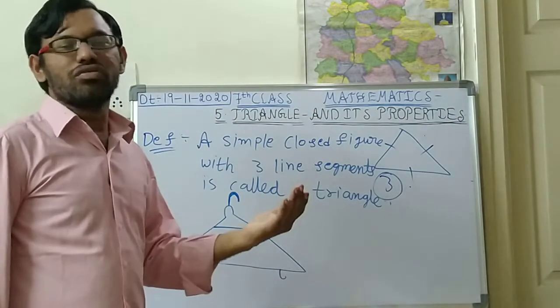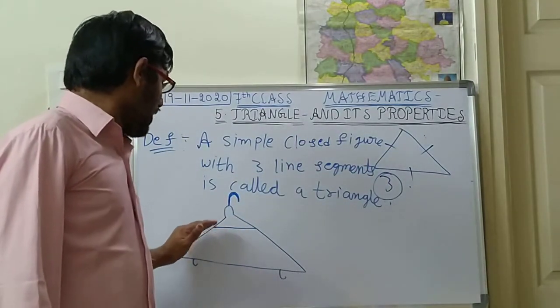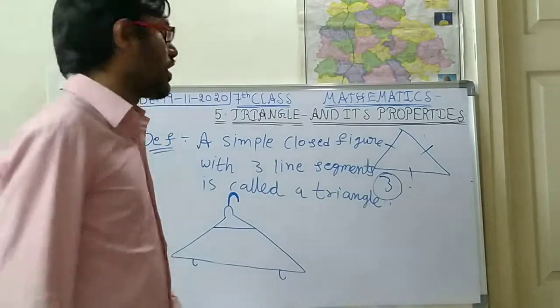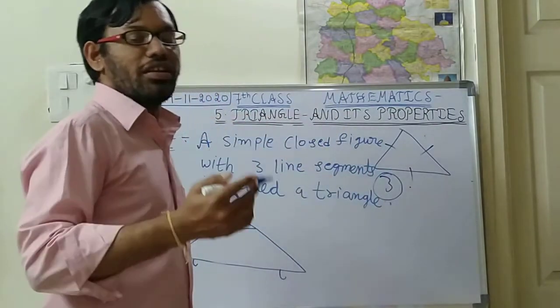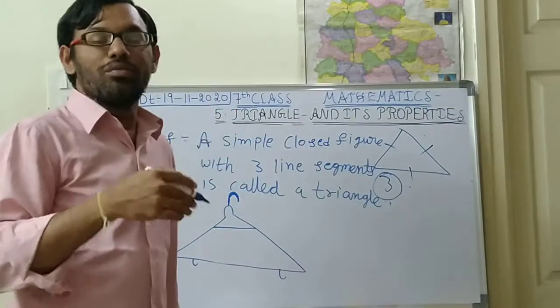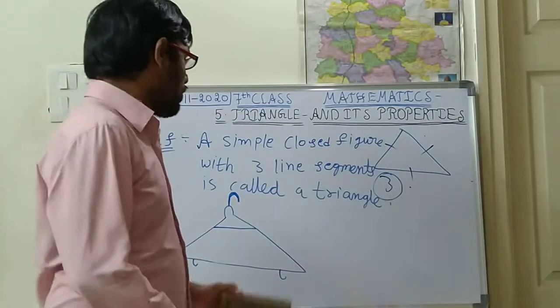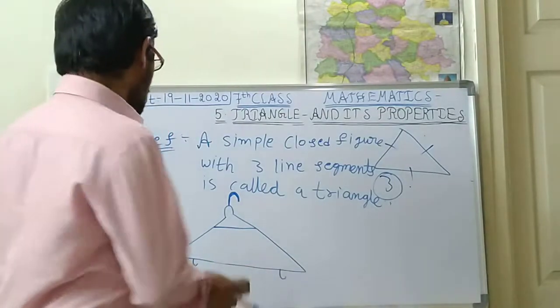So this simple closed figure has some measurements. Suppose you add all these 3 measurements, one more property will come. What is that property? We shall see now. I hope you have understood up till here very carefully.